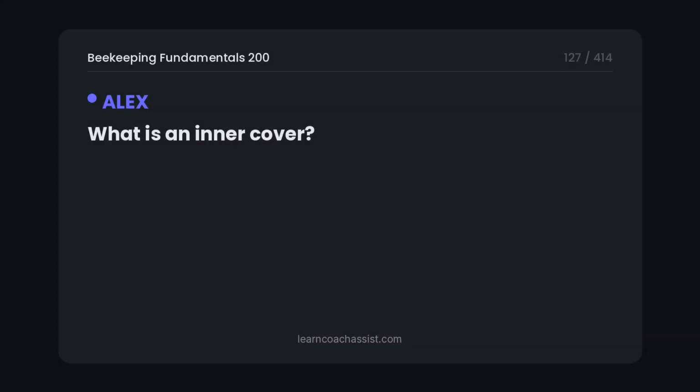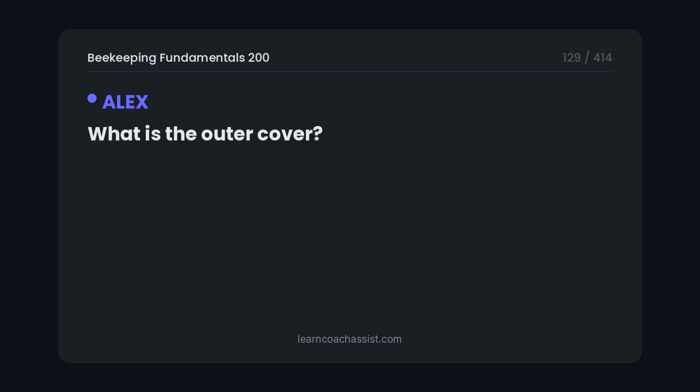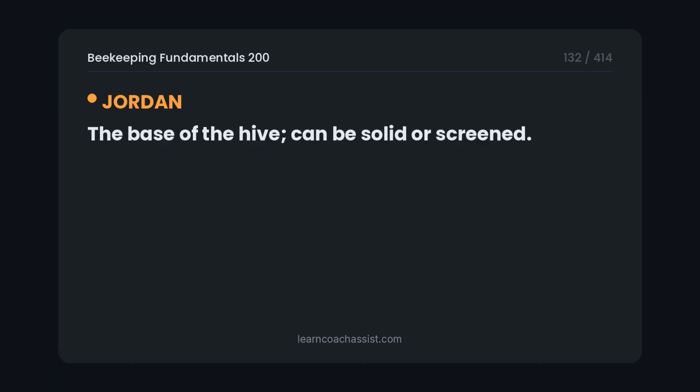What is an inner cover? A board between the top super and outer cover, supports ventilation. What is the outer cover? The weatherproof top of the hive. What is a bottom board? The base of the hive, can be solid or screened.